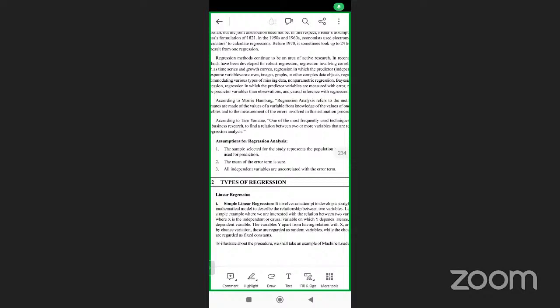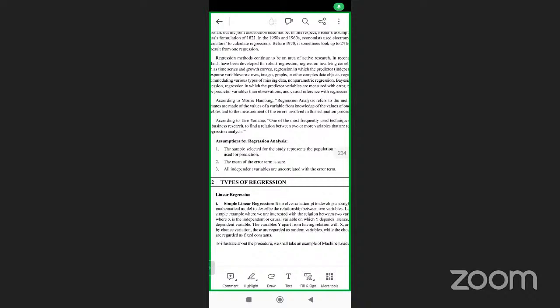All independent variables are uncorrelated with the error term. Now, again, here see dependent and independent variable. We need to understand another important factor here. What is a dependent variable? Based on another variable, if this variable is changing, we call it a dependent variable. Independent means it won't depend on any other thing.